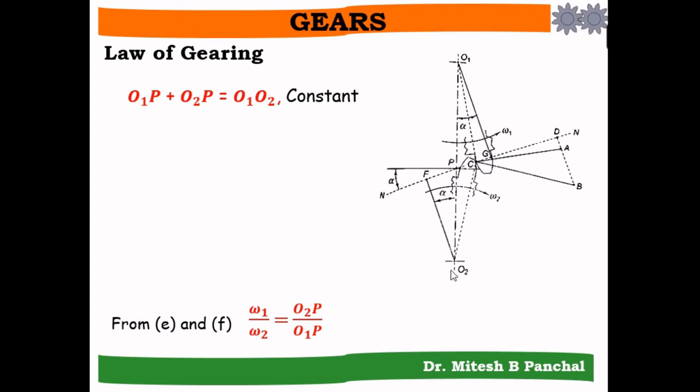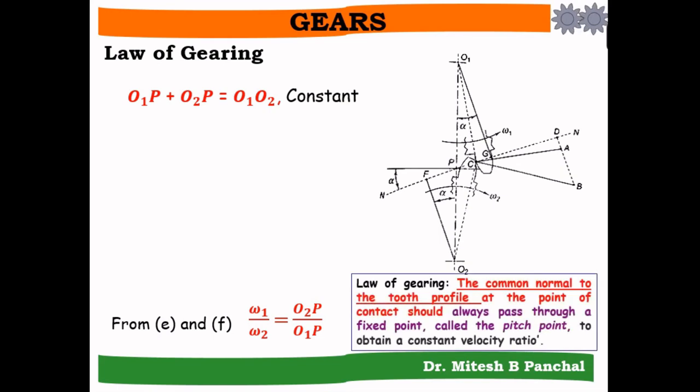If you look at the law of gearing, which states that the common normal to the tooth profile at the point of contact should always pass through a fixed point called the pitch point to obtain the constant velocity ratio, it means that to obtain omega 1 by omega 2 as a constant, since O1 and O2 are the two fixed centers, point P must be the fixed one. That is nothing but the pitch point.